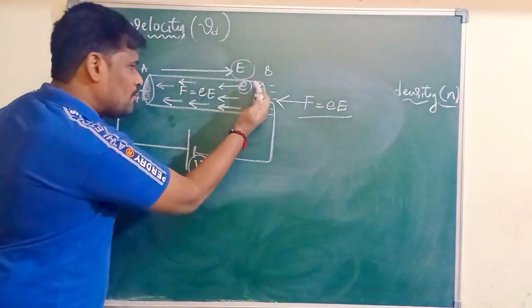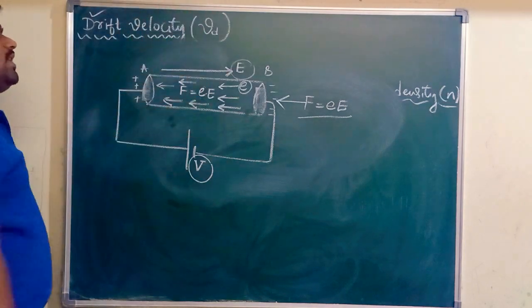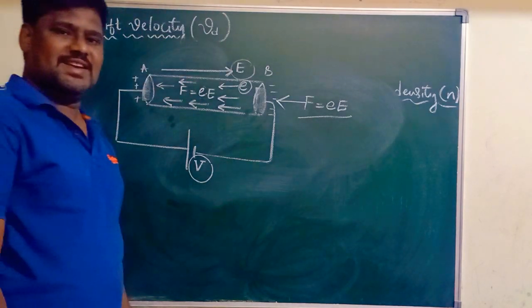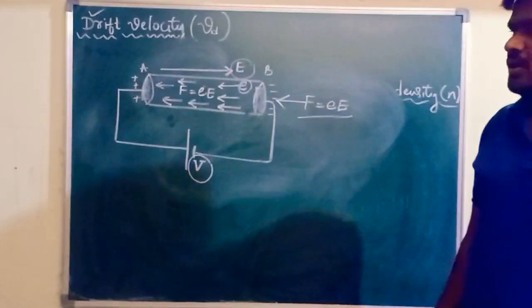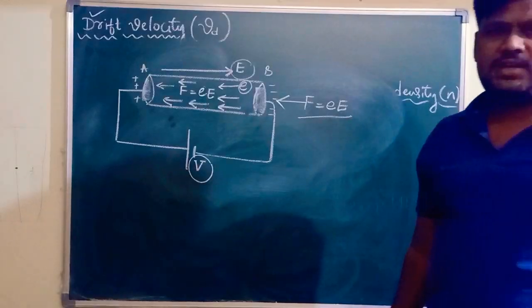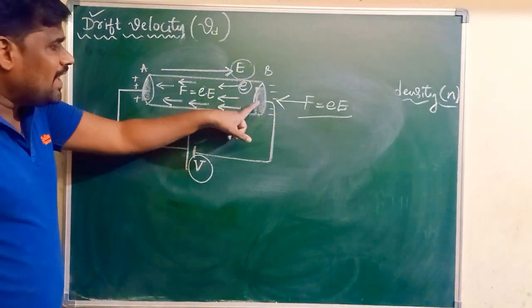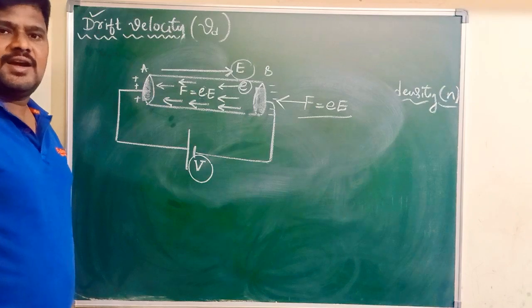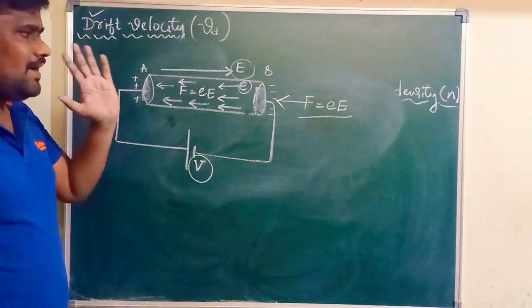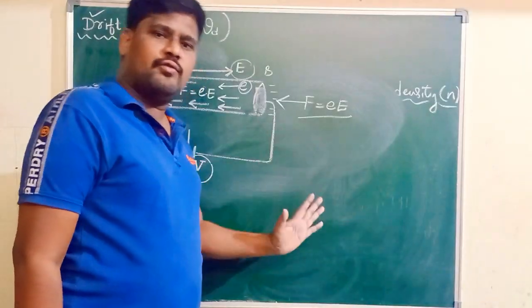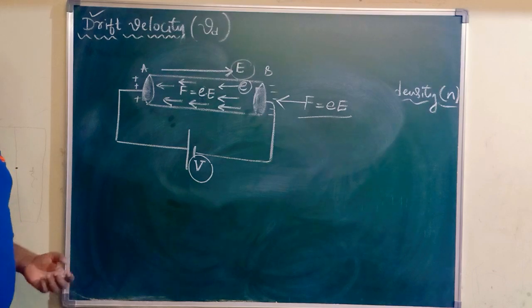They are moving from B to A with some velocity, and that velocity we call the drift velocity. Concentrate here. What is drift velocity? It is the average velocity with which free electrons in a conductor are moving in the direction opposite to the direction of the electric field. That velocity we call the drift velocity of free electrons.